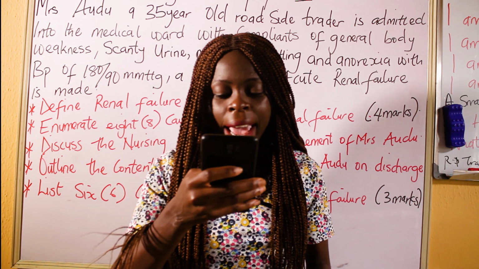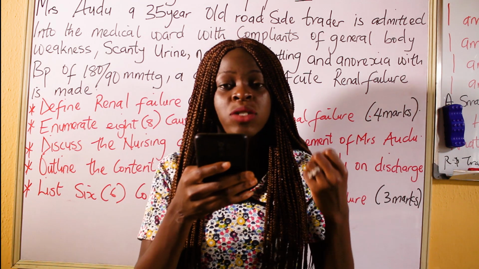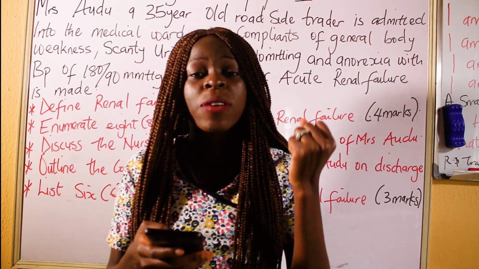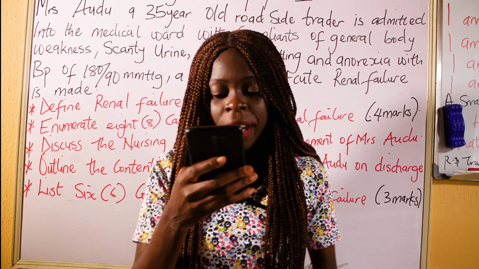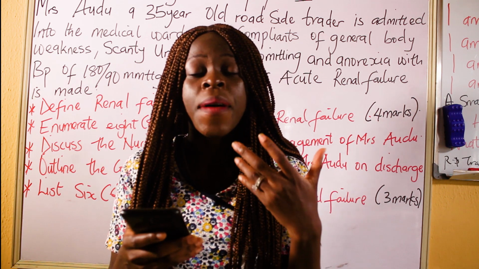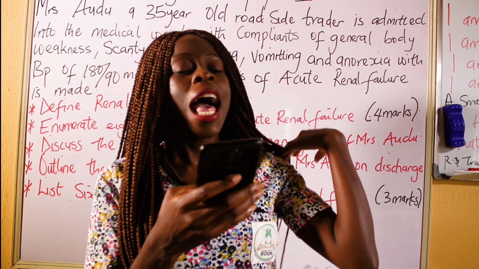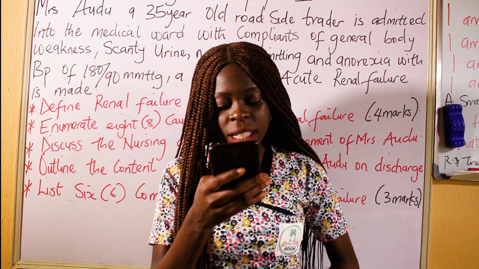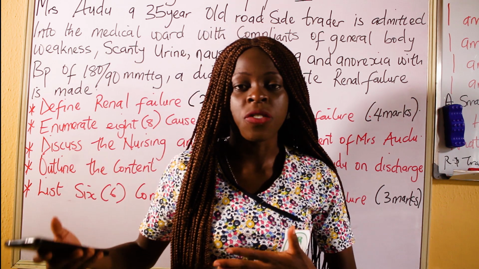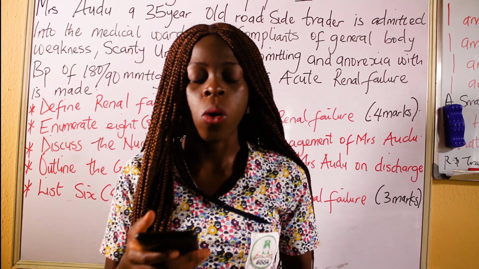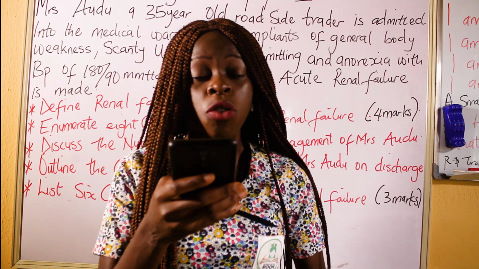So the points I have here, you have to assess, which is history taking. You have to assess the urine output. You have to assess the blood to know is blood coming out with the urine. You have to carry out laboratory investigation. Proper urine analysis has to be taking place. And also, you have to assess the vital signs. That's why I said you have to watch the video on nursing management. We explain all this. You have to assess the skin, the face, and assess the level of consciousness.